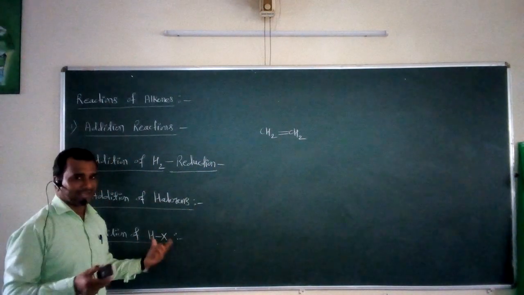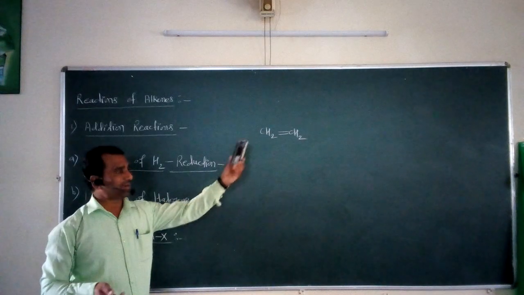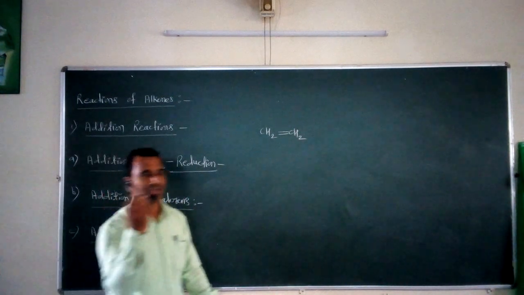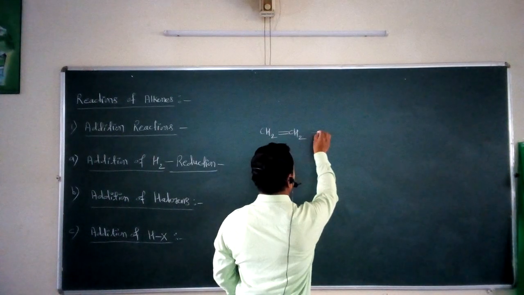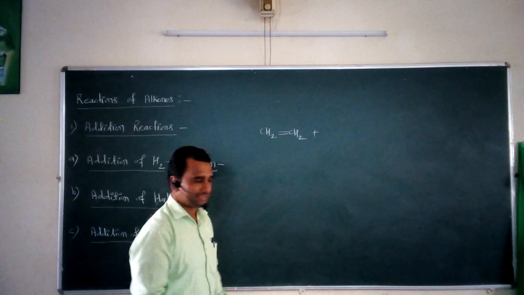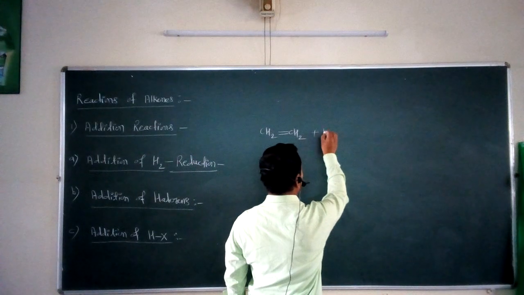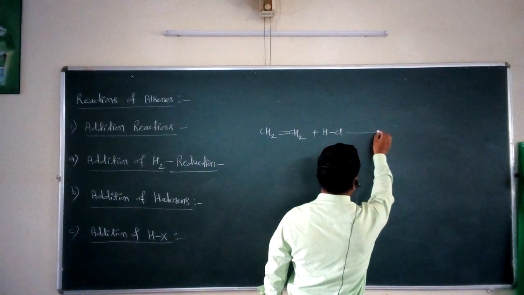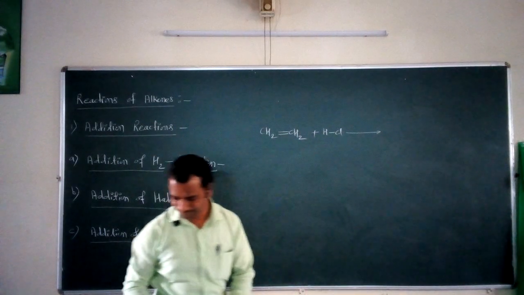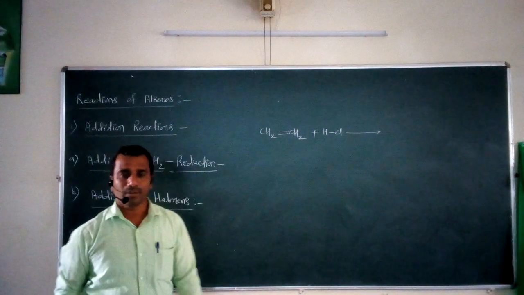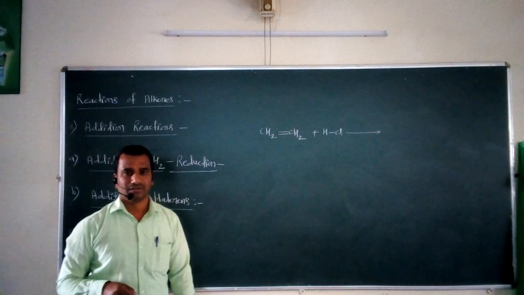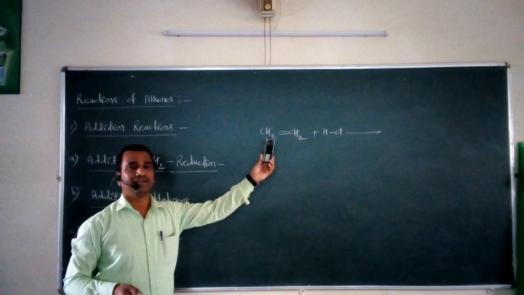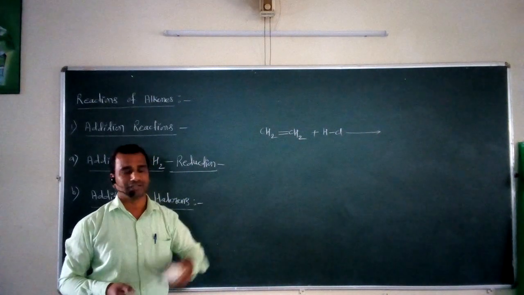Suppose again, if I take the same simple example of ethene, if this ethene interacts with one of the simple halogen acids, suppose I take here HCl. Now we have to study what type of reaction can take place when we consider ethene and one molecule of the particular halogen acid.